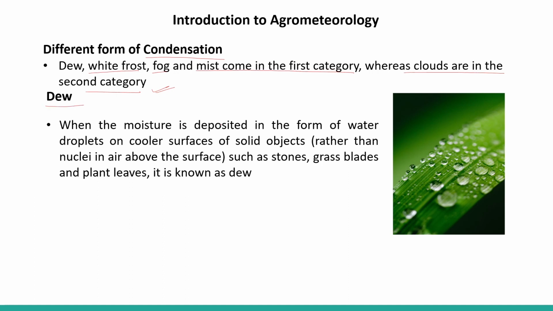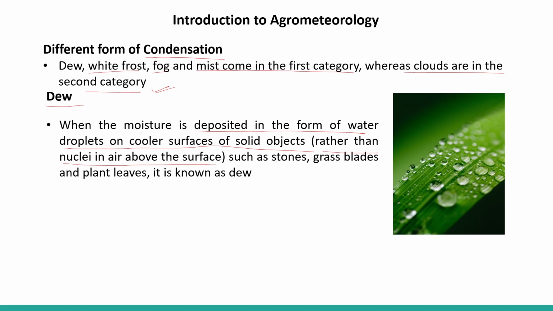Dew. This is when moisture is deposited in the form of water droplets on the cooler surface of solid objects rather than on the nuclei in the air above the surface. The water droplets are not uniting with the nuclei present in the air, such as dust particles and pollen grain.